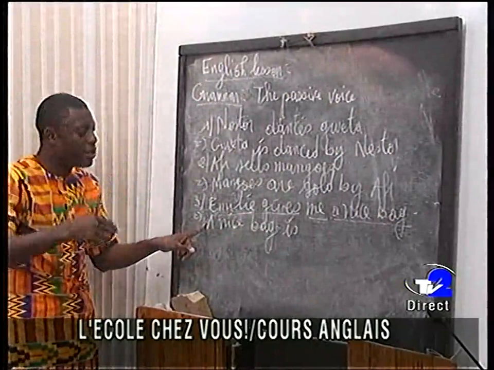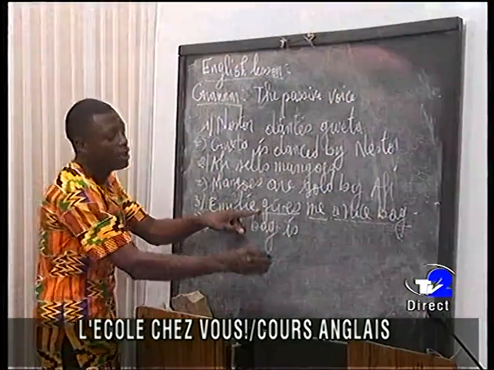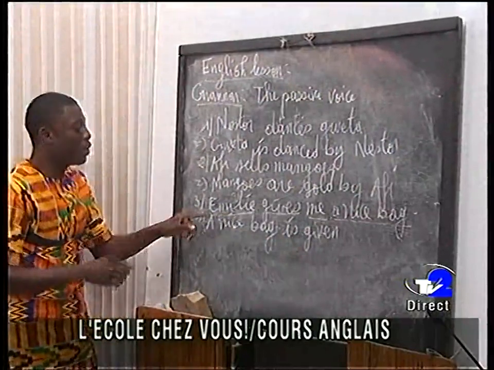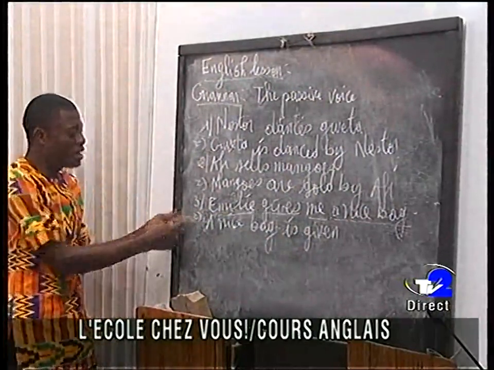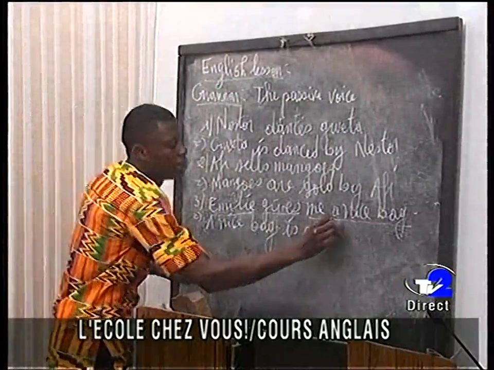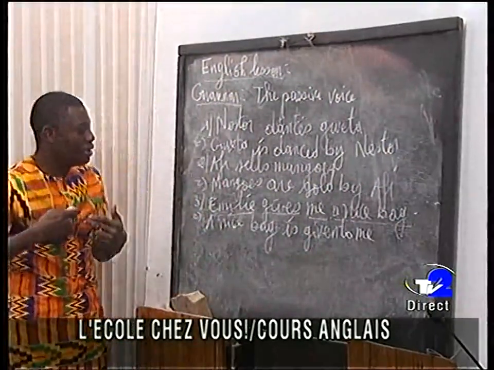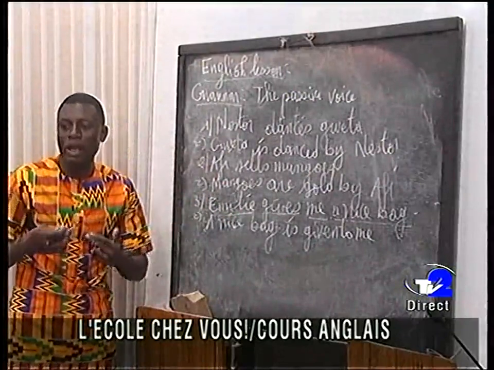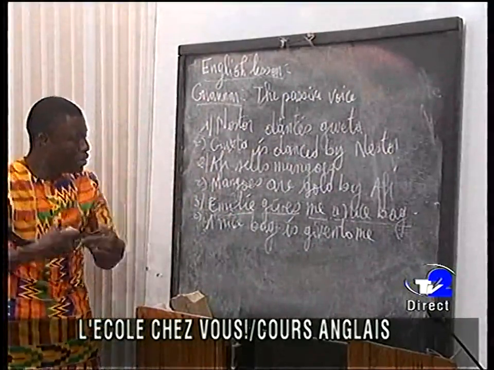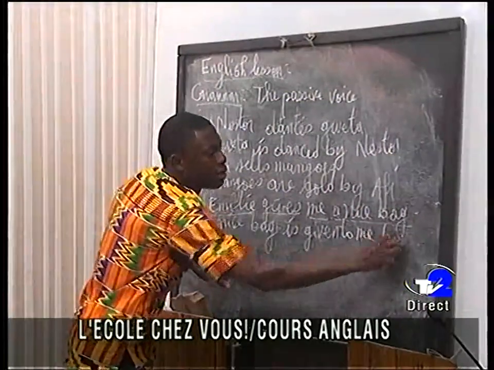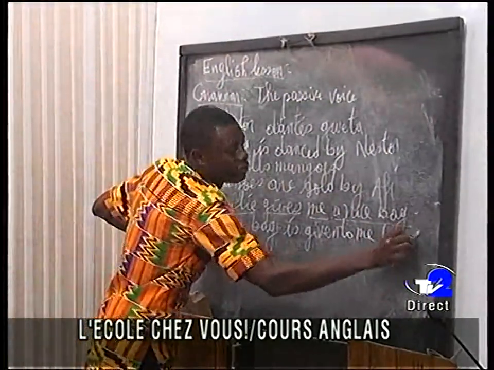Now a next verb is the PP of give, given. Okay, so Emily gives me. A next verb is given to me. Okay, to me because it is for me, the bag belongs to. Emily is giving the bag for me. So a nice bag is given to me by Emily.